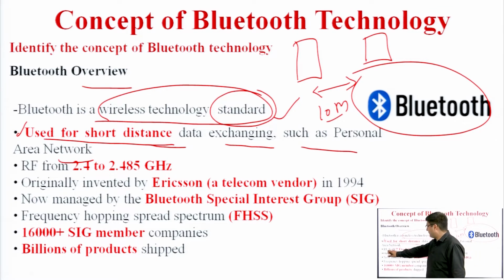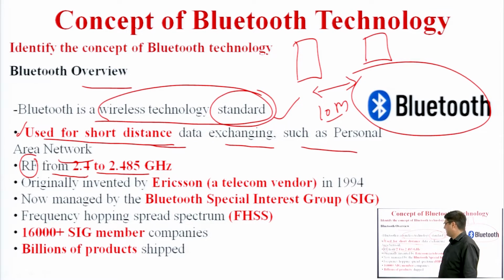Its RF, radio frequency, range is 2.4 to 2.485 gigahertz, not more than that, not less than 2.4.